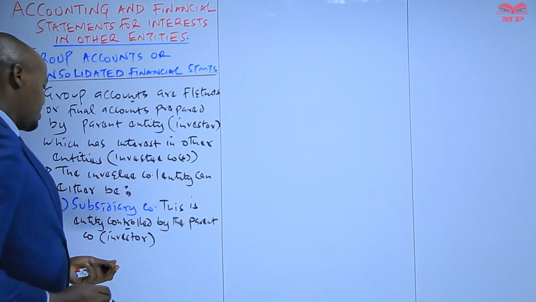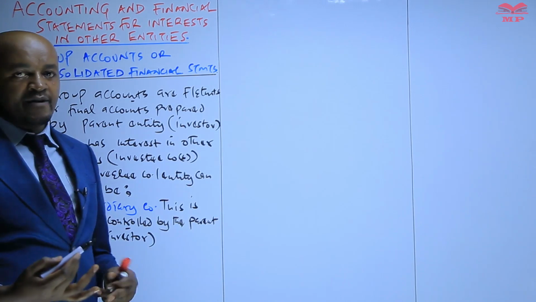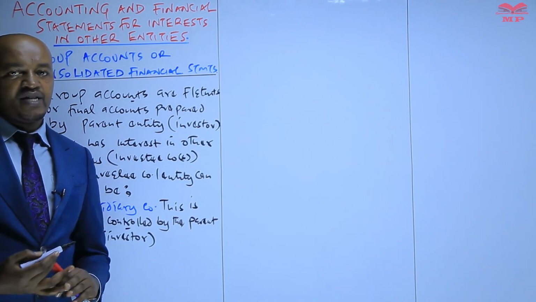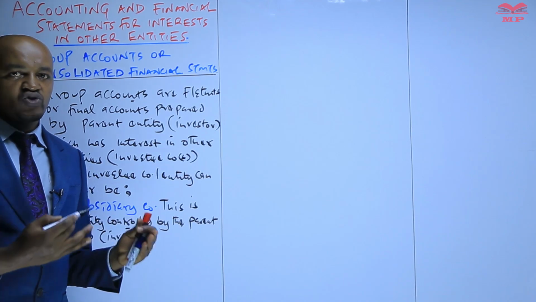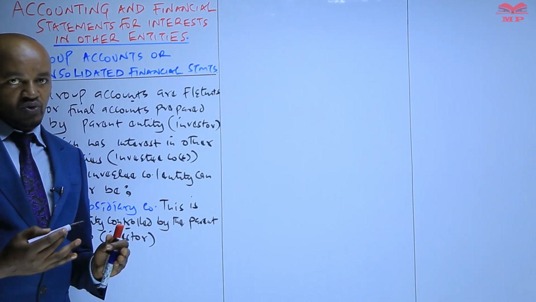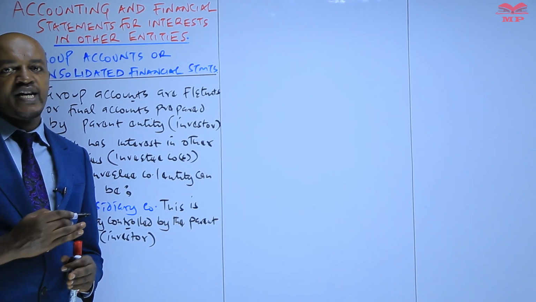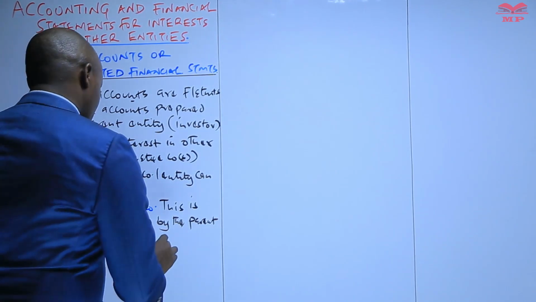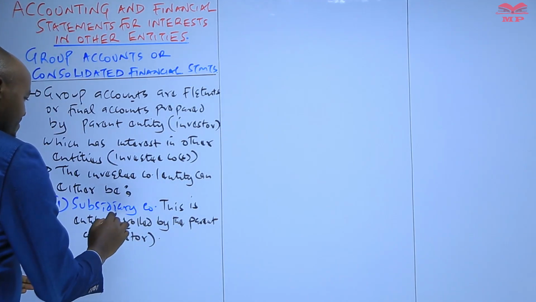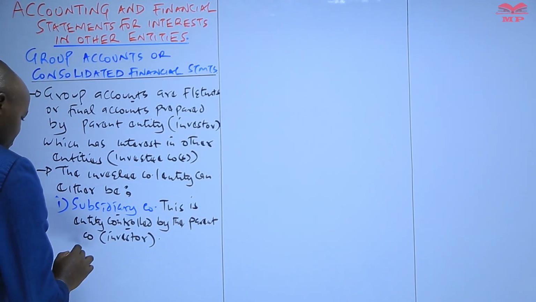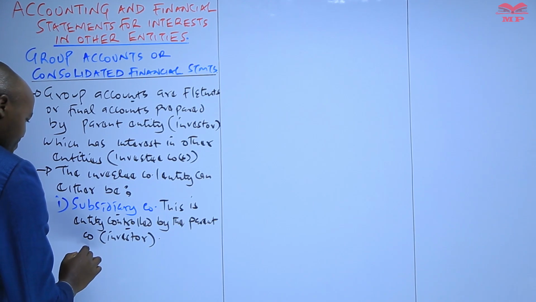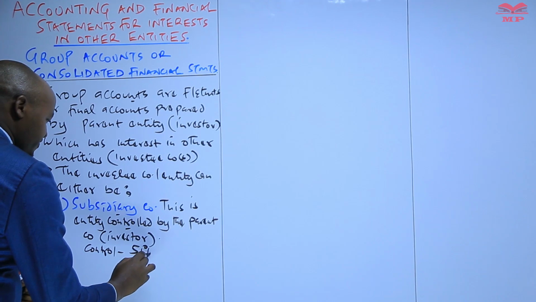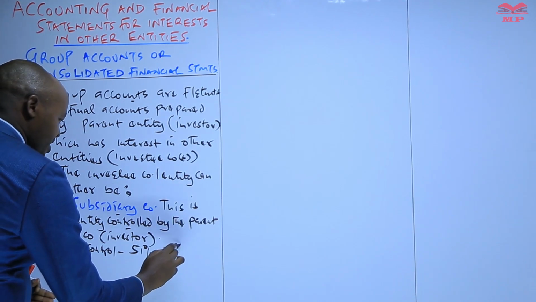By saying that the subsidiary is controlled by the parent company, it means that all the operating and financial decisions made by the subsidiary company are controlled by the parent company. On the other hand, the composition of the board of directors of the subsidiary company is also controlled by the parent. So we have said that a company shall be regarded as a subsidiary whereby the parent company acquires shares which lie between 51% to 100%.